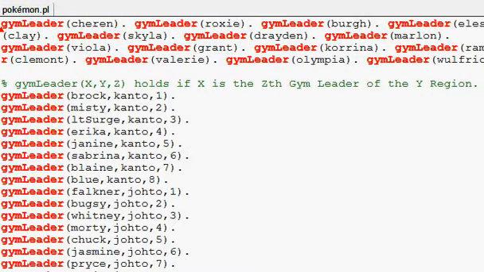So then we have a 3-variable form of the gym leader predicate. This is when you want to see if a certain gym leader is in a certain region and is which numbered gym leader in that region. Now obviously in a couple games you can battle Sabrina before Janine or Koga, but technically speaking, this is the order.